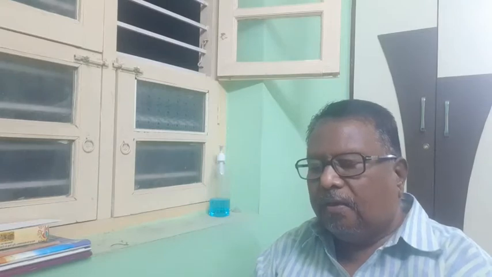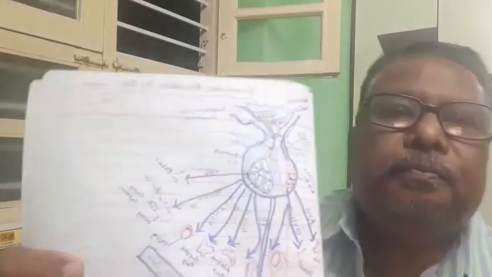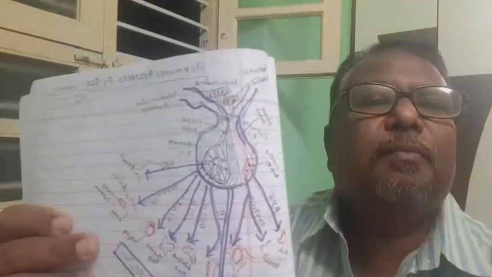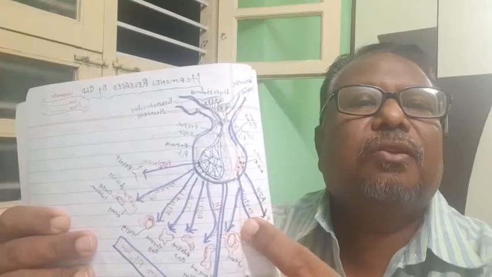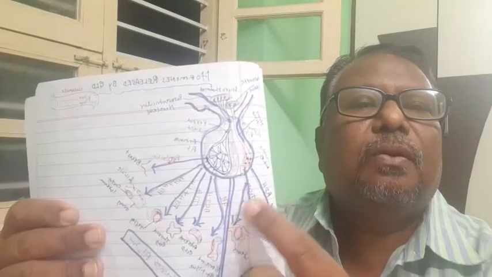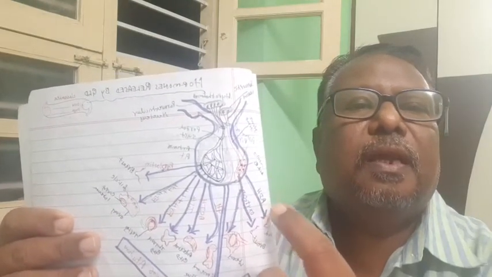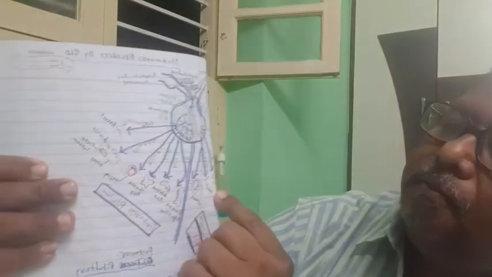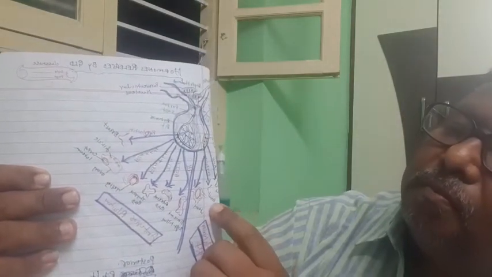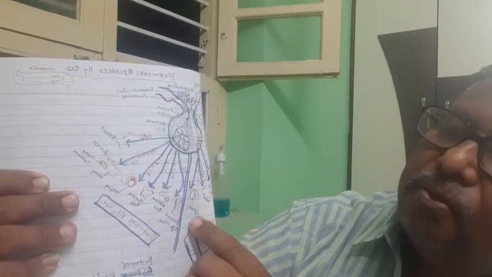I will show the figure once again. So this is the figure of the anterior and the posterior. The posterior hormones are ADH and oxytocin. Two hormones are produced. The ADH acts on the kidney, and the oxytocin acts on the breast and uterus.